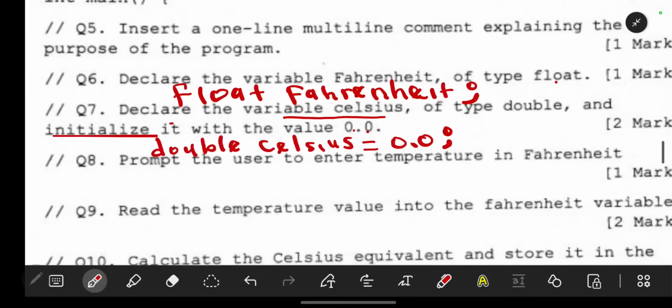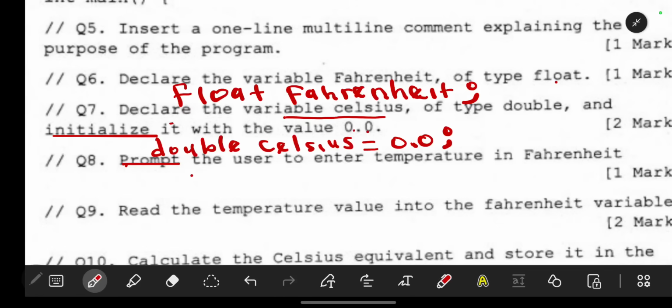Number 8, prompt the user to enter the temperature in Fahrenheit. So prompting someone is you telling the person to enter. Now, how do you prompt the user to enter the temperature in Fahrenheit? It is by them seeing on their screen that it has told them this.